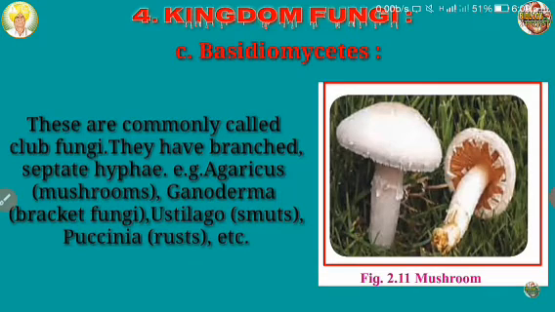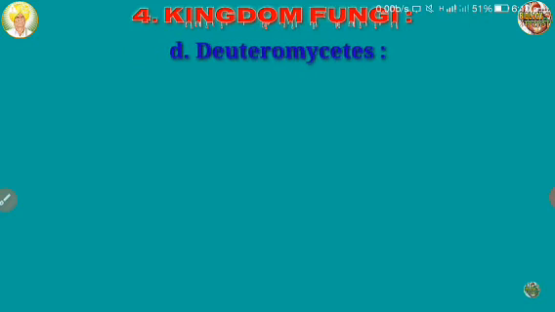Now the third group, Basidiomycetes. Mushrooms are the well-known example for the Basidiomycete group, which is called club fungi. They have branched septate hyphae. Example is Agaricus mushrooms. Ganoderma is called bracket fungi. Ustilago, smuts, and Puccinia is the rust. These are the examples of the category Basidiomycete.